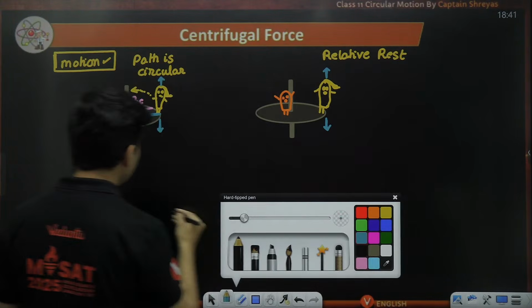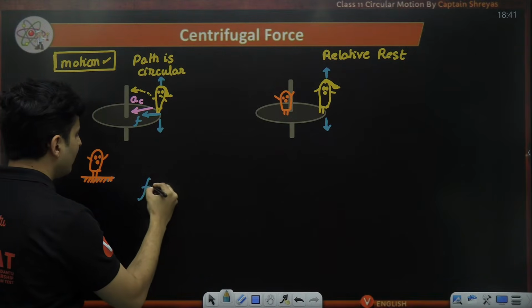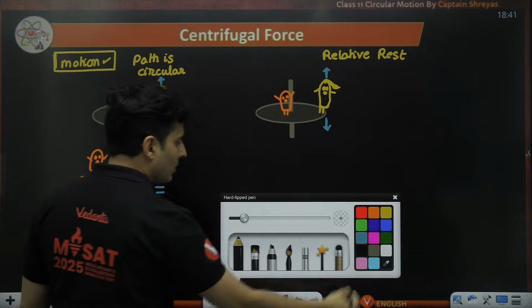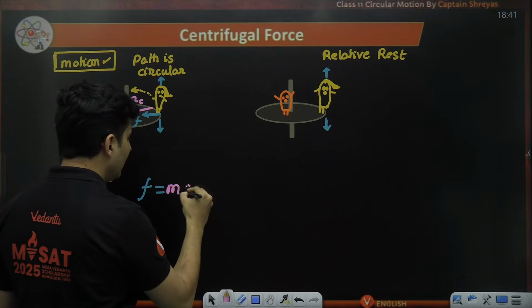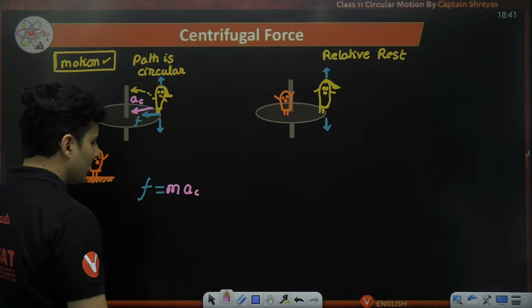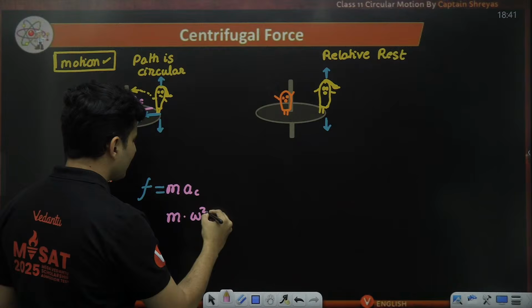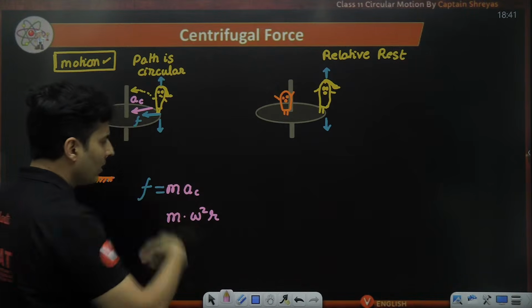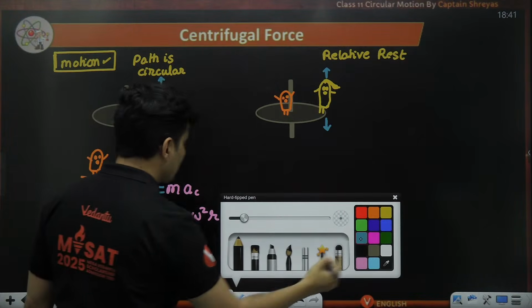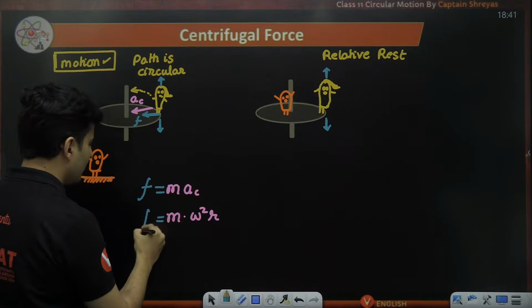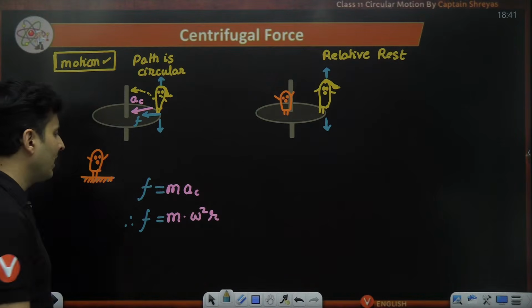Then Pandu will write the equation like this: F is equal to mass into centripetal acceleration. Then he will substitute the value of acceleration as omega square into r. Omega is the angular speed, r is the distance at which Champa is standing from the axis. So F will be m omega square r.